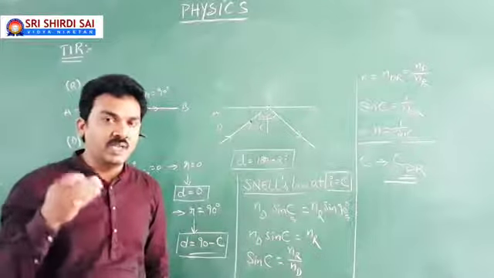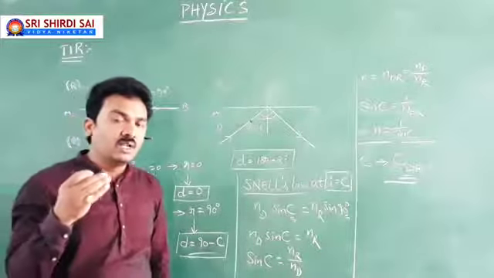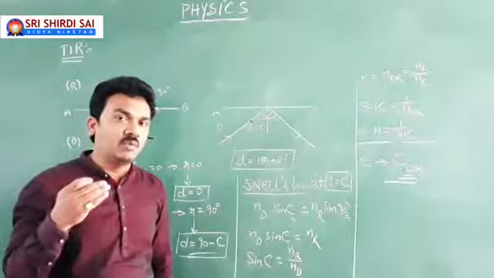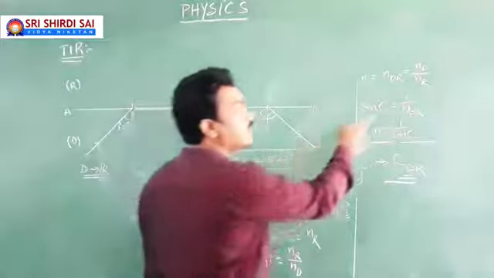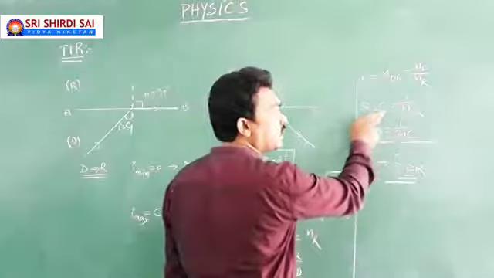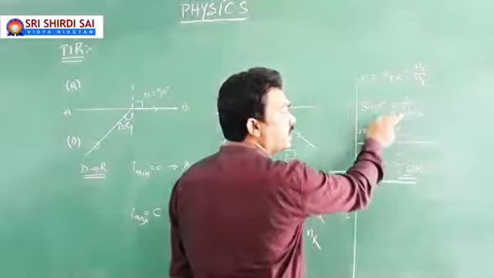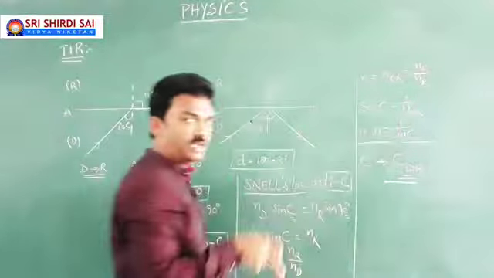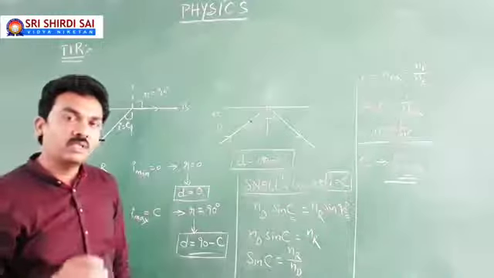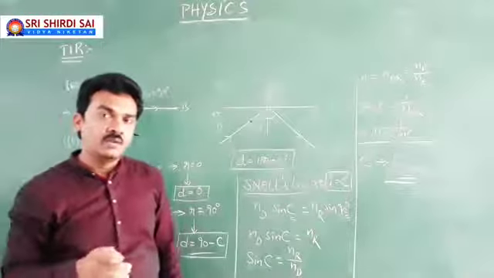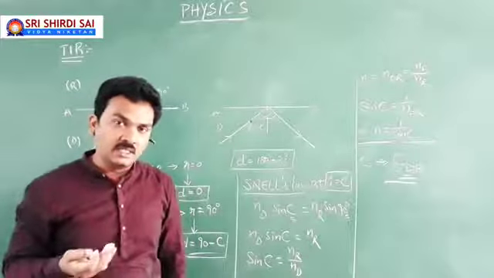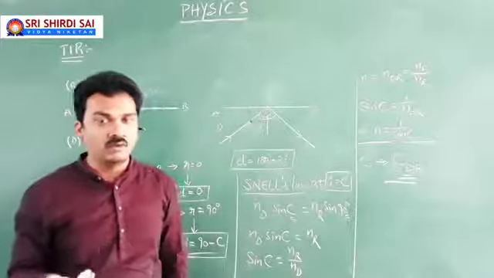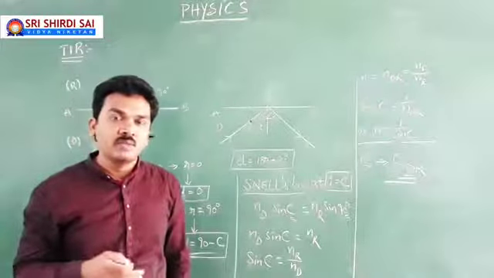Glass is a denser medium, air is a rarer medium. So you are dealing with TIR when light goes from glass to air. Then critical angle of incidence in glass C, sin C equals 1 by n, refractive index of glass with respect to air. But if you are dealing with the same phenomenon when light is traveling from glass to water, glass is a denser medium compared to water, and water is a rarer medium then.